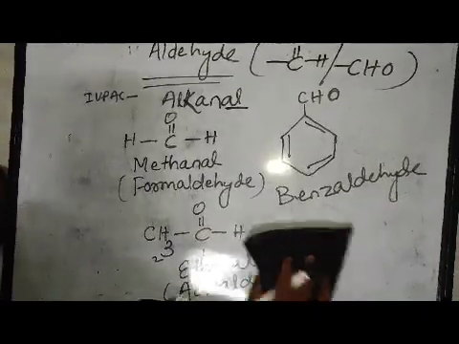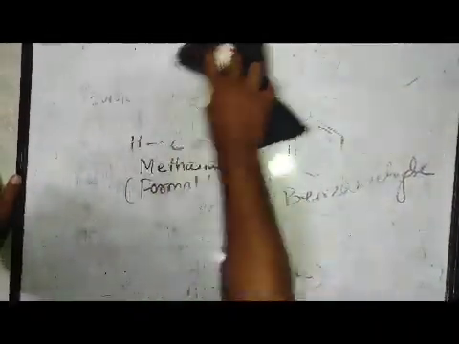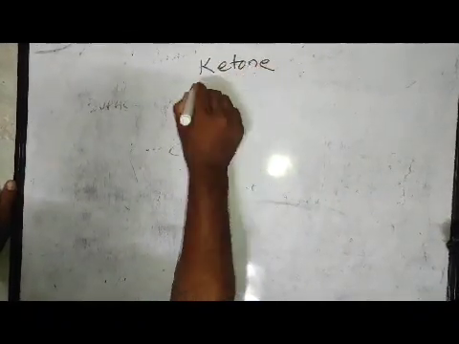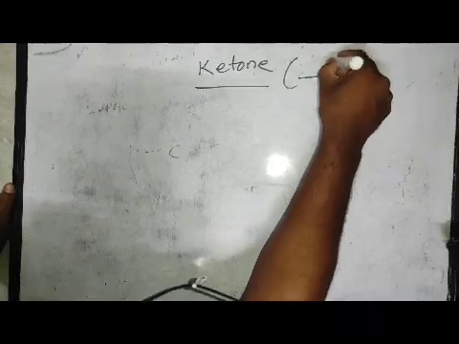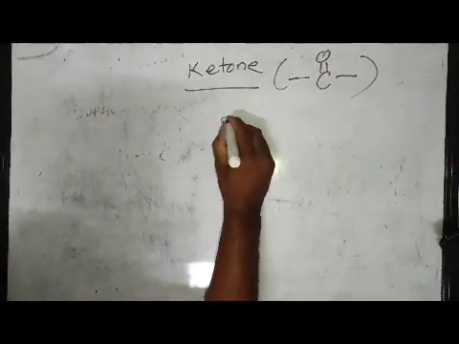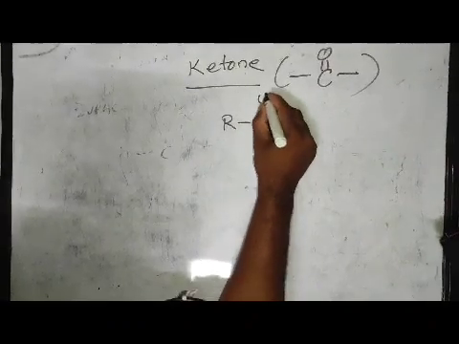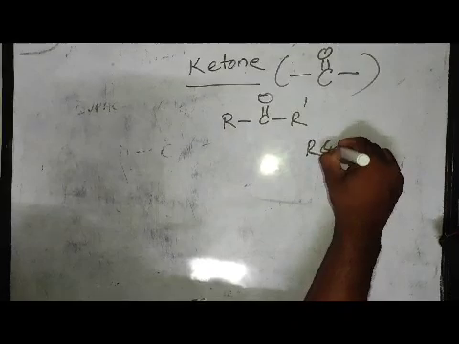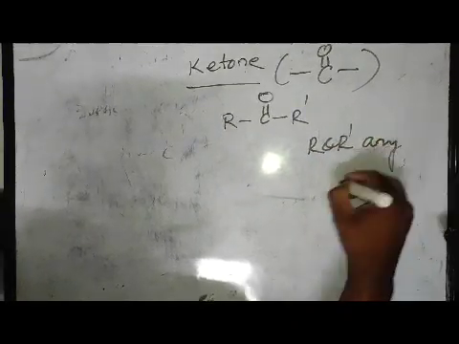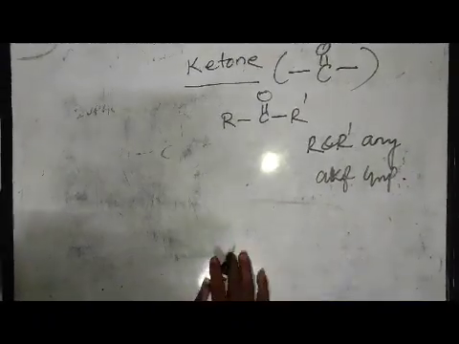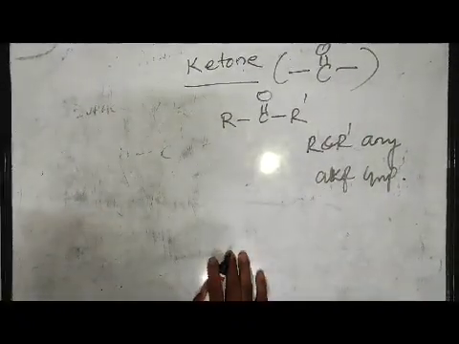It is ketone. The functional group is bond C double bond O bond. In case of ketone, you take it as R bond C double bond O bond R dash. Here R and R dash, any alkyl group you can take, or you can also take arenes.